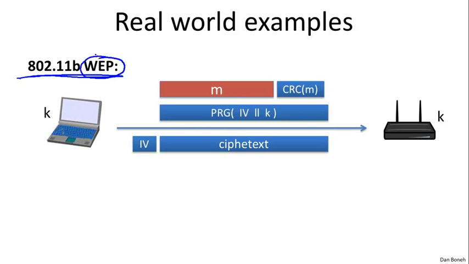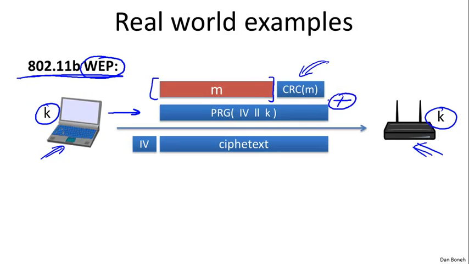In WEP, there's a client and an access point. Here's the client, here's the access point. They both share a secret key K. When they want to transmit a message to one another, say these are frames that they transmit, let's say the client wants to send a frame containing the plaintext M to the access point. First of all, he appends some sort of checksum to this plaintext. The checksum is not important at this point. What is important is that this concatenation gets encrypted using a stream cipher, where the stream cipher key is the concatenation of a value IV and a long-term key K.